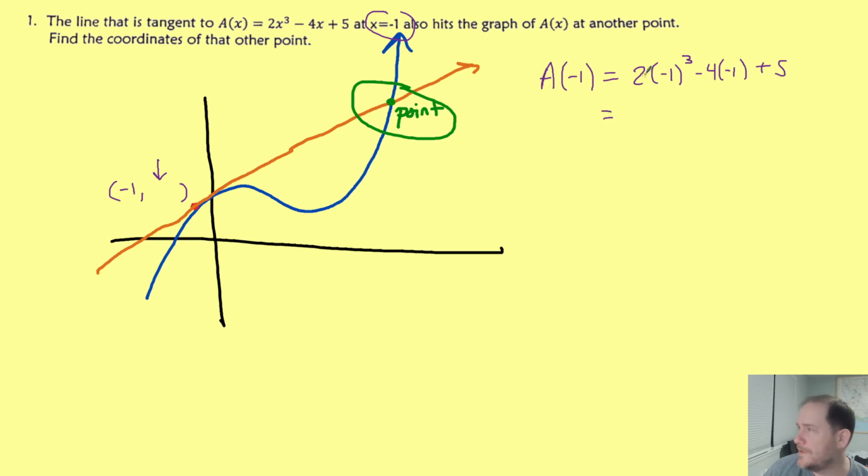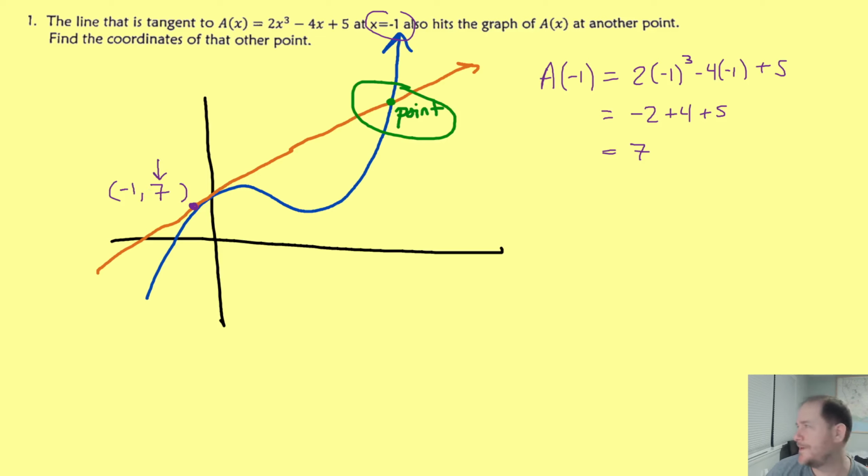That's 2 times -1, so -2, plus 4, plus 5. So that's giving 9, take away 2 is 7. So there you go. That's one part of the problem down. We know that the point of tangency is -1, 7.